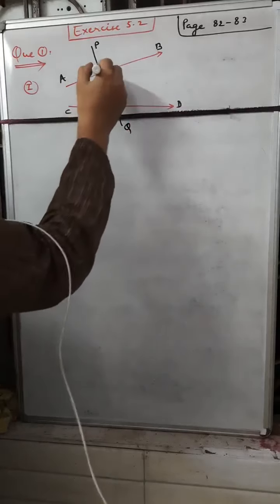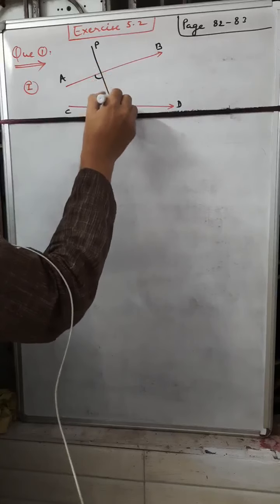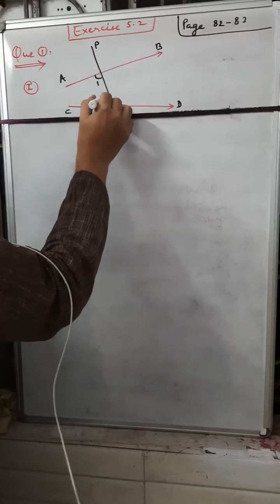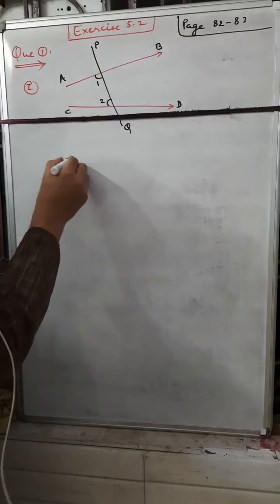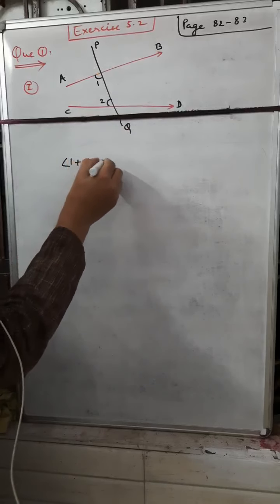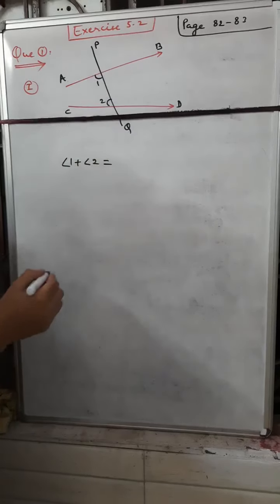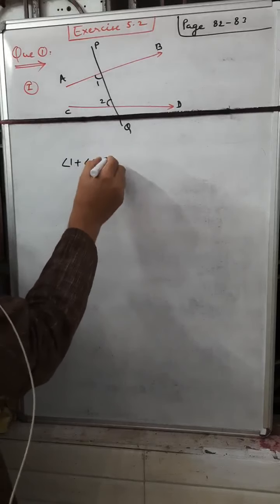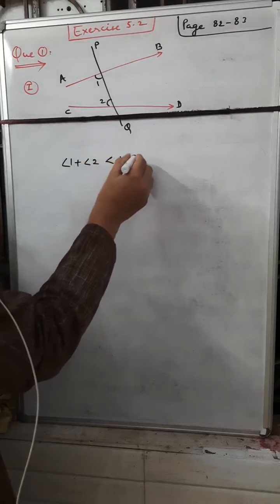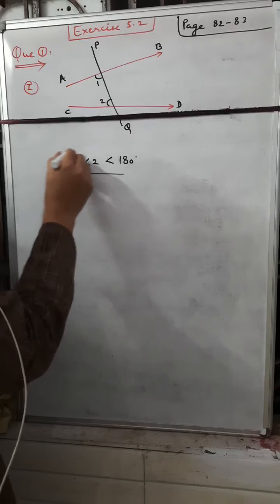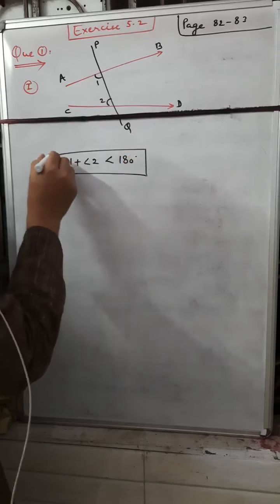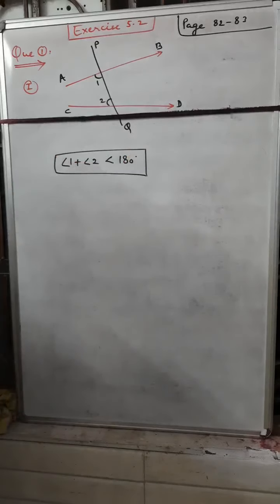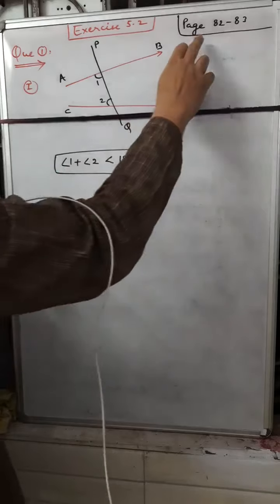Here two interior angles are formed. Suppose they are angle 1 and angle 2. The sum of the two interior angles on one side, in this condition on the left side, is not equal to 180 degrees; it is always less than 180 degrees. This is Euclid's fifth postulate. You can see it in your textbook on pages 82 and 83.